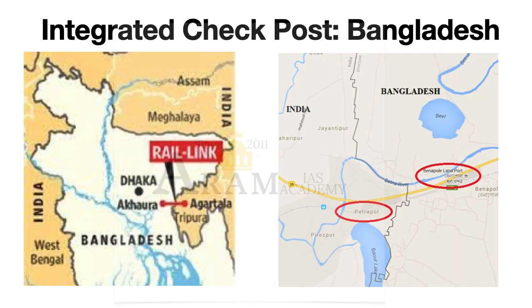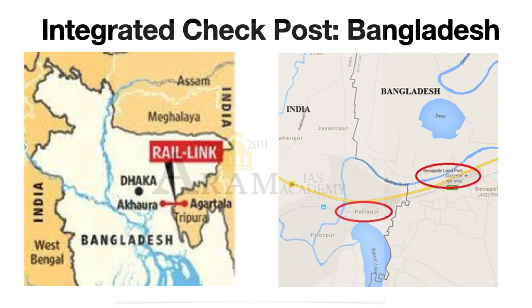Next one is integrated check post with respect to Bangladesh. See, as of now, there are two operating ICPs with Bangladesh and one to come. The first one is ICP Akhaura and Agartala. Akhaura is a place in Bangladesh, and Agartala, of course, is the capital city of Tripura. This particular ICP is very important. There is a rail link between these two places also.